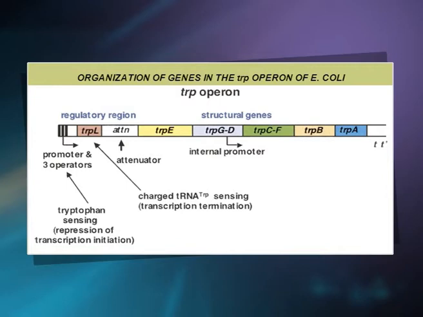This TRP repressor acts by binding at one or more of three operator sites located in the promoter region of the TRP operon. In E. coli, the genes required for the biosynthesis of tryptophan from the initial precursor chorismate are organized in a single transcriptional unit or operon. In this, two pairs of genes are fused, TRPC and TRPF, and TRPG and TRPD.